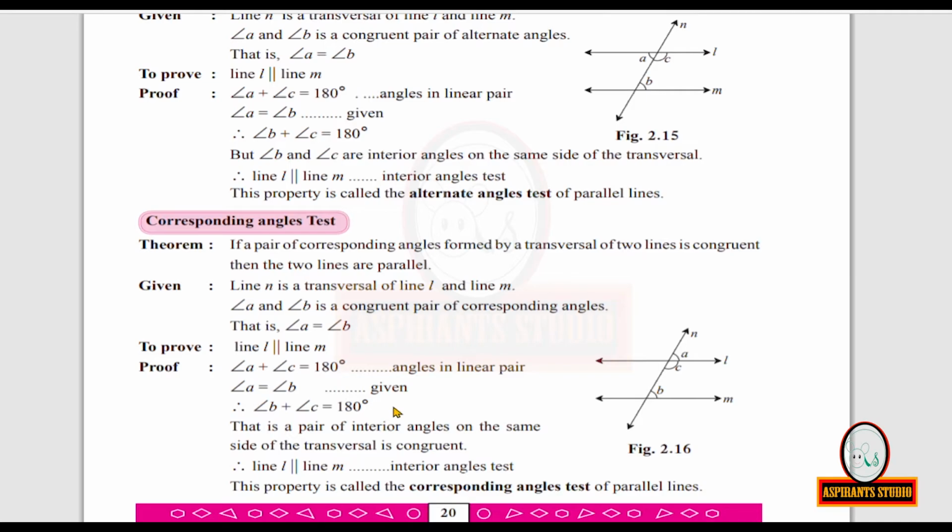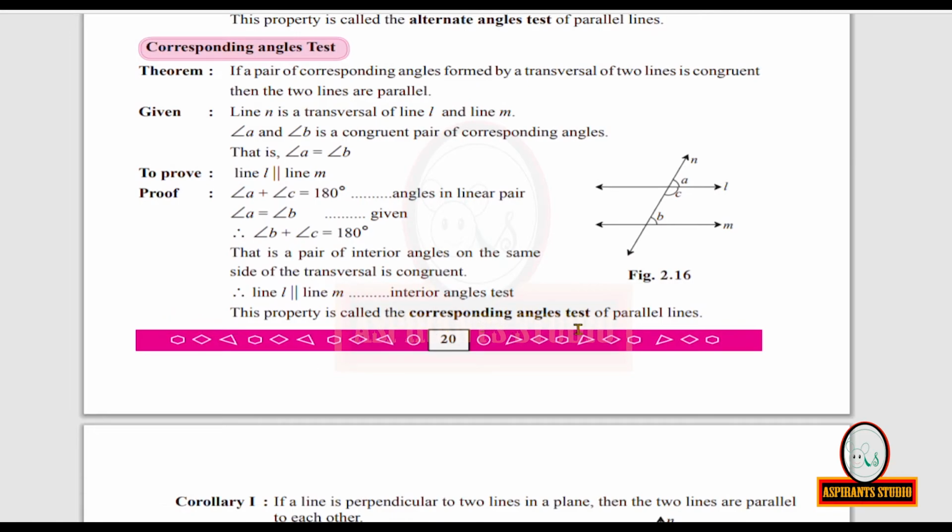That is, a pair of interior angles on the same side of the transversal is congruent. Therefore, line L is parallel to line N by interior angles test. Here also we are applying interior angles test because we are getting the sum of the measures of the interior angles to be equal to 180 degrees. Therefore, the lines are parallel. Line L is parallel to line M by interior angles test. You have to write the reason. This property is called the corresponding angles test of parallel lines.